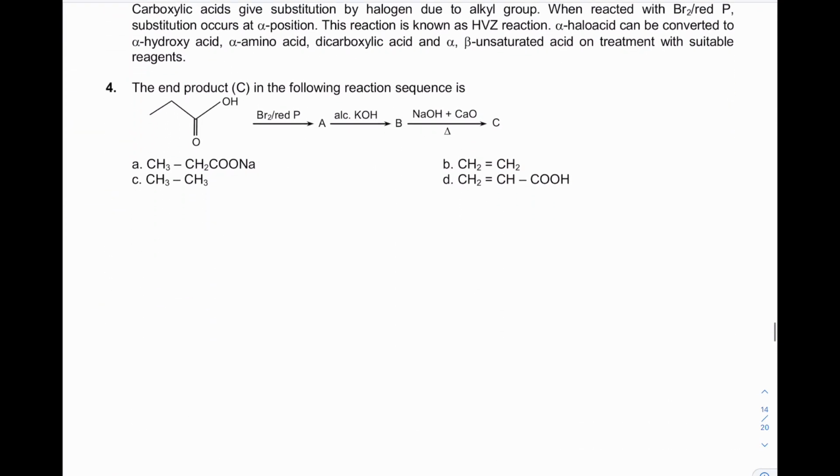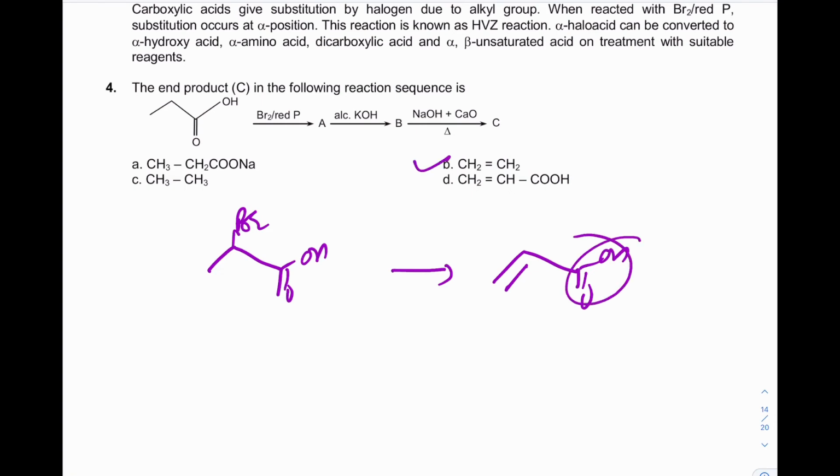Next is the end product of this reaction. The first step is HVZ. Alcoholic KOH causes elimination. With NaOH it is decarboxylation, so the answer will be B, alkene.